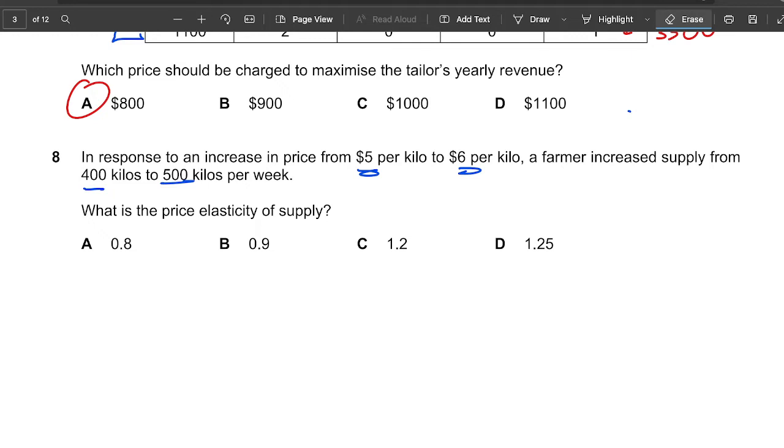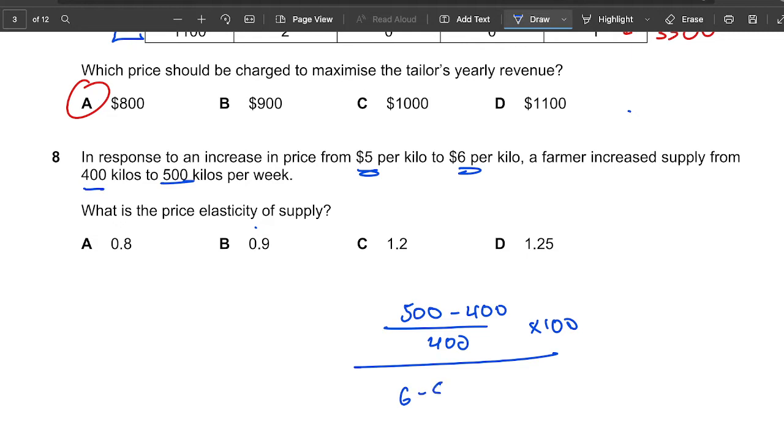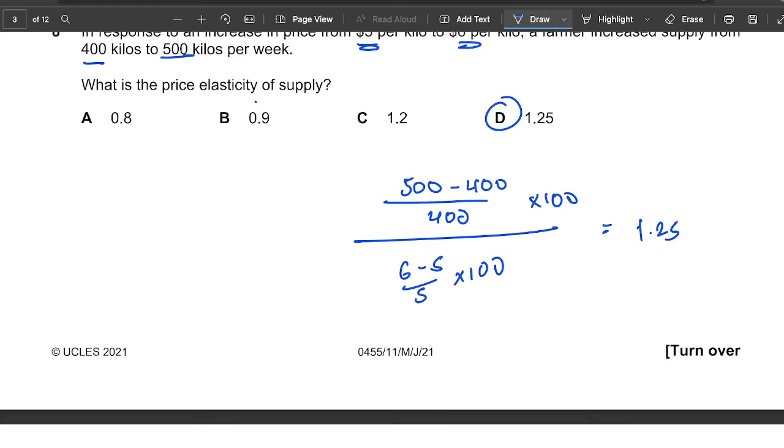So the quantity is changing from 400 to 500, where 500 is new. Multiply that by 100, and divide it by 6 minus 5 over 5 times 100. Let's put that in your calculator. So 500 minus 400 over 400 times 100, and below 6 minus 5 over 5 times 100. That will give us 5 over 4, which is 1.25. So the answer is D. Okay, 1.25. We move on to the next question.